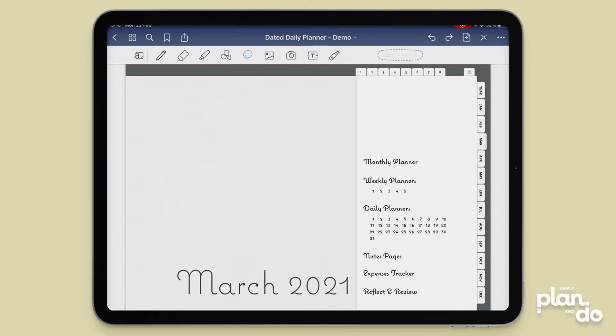Hi, it's Jackie, and here are 8 top tips for speeding up your planning on the GoodNotes app.